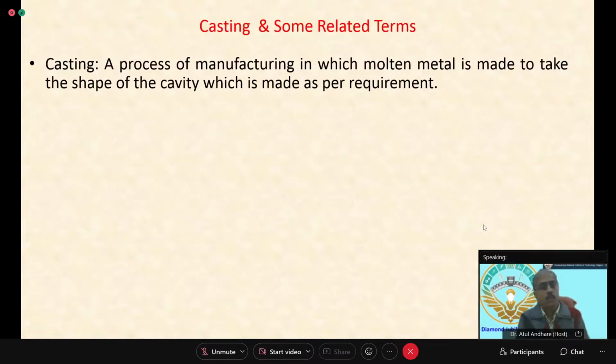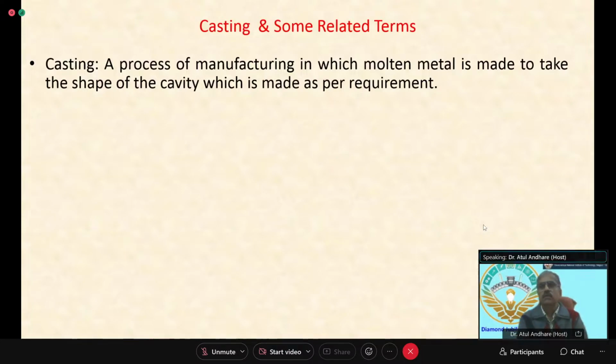Coming to casting, you must be knowing that we see lots of castings in everyday life. Say if you have a two-wheeler or four-wheeler, the engine that is there, that engine basically is cast.